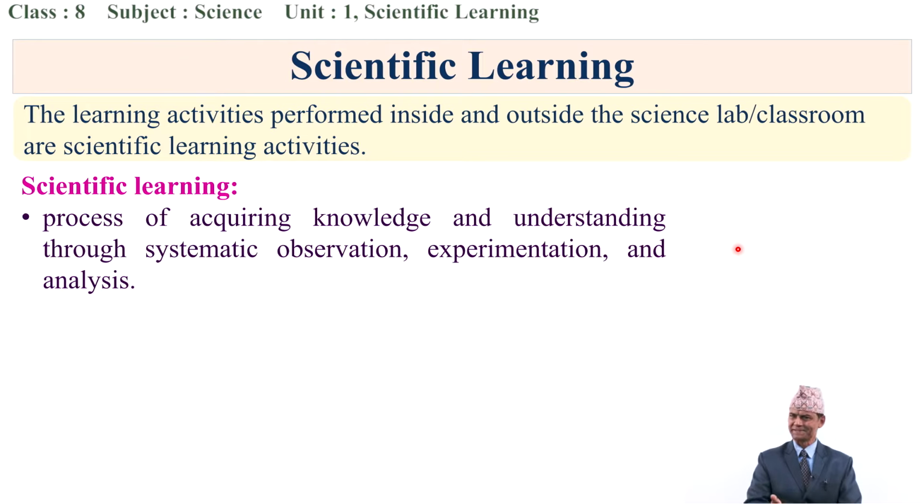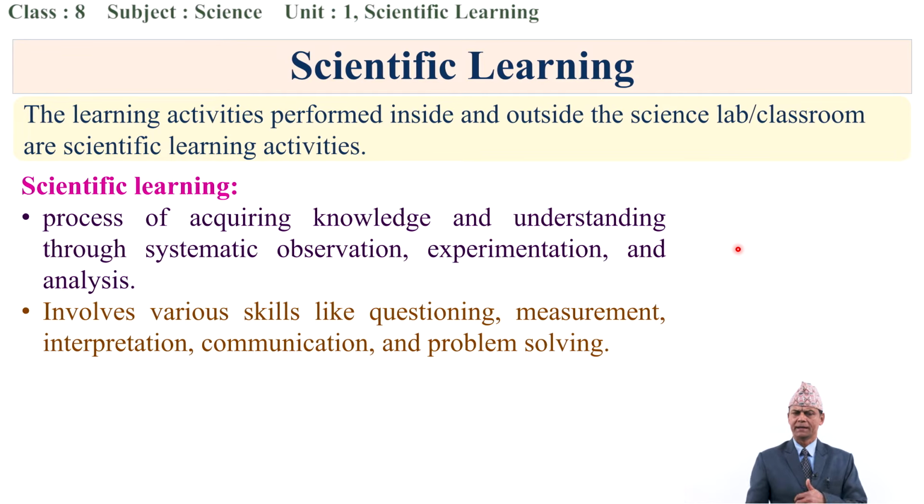So by observation also we can receive some of the facts, and we can get the conclusion by the analytical process. This is our analytical skill. So scientific learning is an analytical process, and it involves various skills. What are the various skills? As we have already discussed, questioning skills. Yes, we have curiosity, curiosity raises the question. So we have the questioning skills, then we need measurement skills.